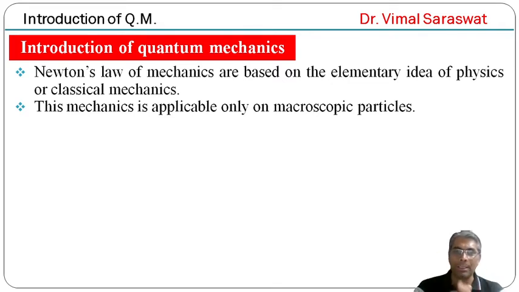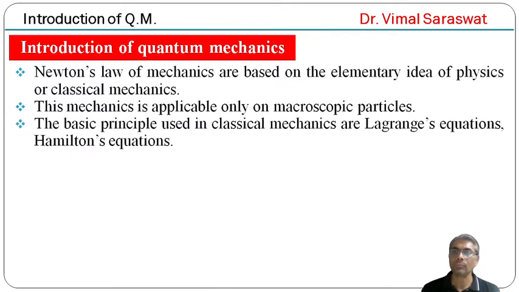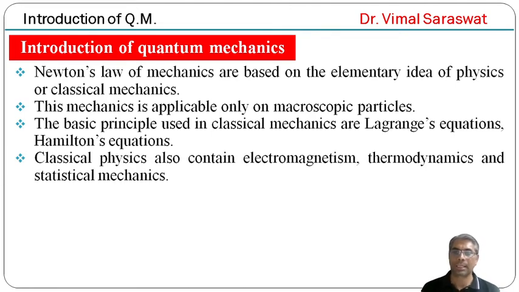It is not applicable to microscopic particles like electrons, etc. The basic principles used in classical mechanics are Lagrange's equations, Hamilton's equations, etc. These equations we have discussed in our classical mechanics section. Classical physics also contains electromagnetism, thermodynamics, and statistical mechanics.